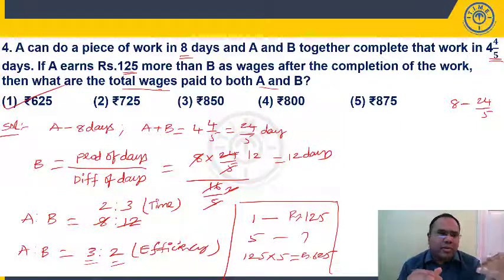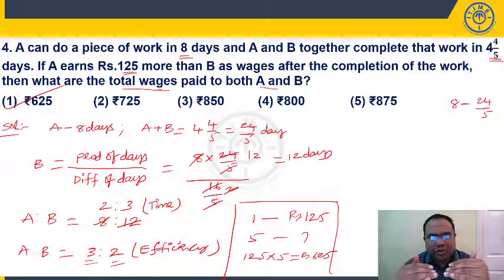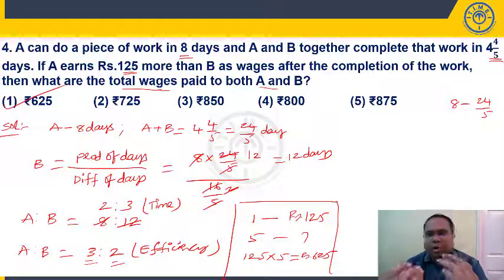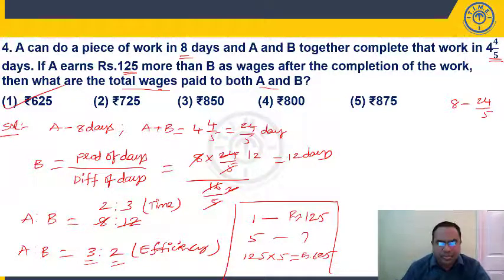Or questions, if you look at slightly main exam level questions, if you want a slightly moderate level of difficulty question, you can look at question number 3 and 4. He will give you the relation between the amounts received by 2 people in a group or 3 people in a group. Based on that, you need to find out the total amount paid for that particular project, right? So this is a very simple concept. We understood the basic concept of sharing amounts using examples, right, students? So based on this, you can try more questions from your sectional tests and mock tests. Then you will get more clarity.